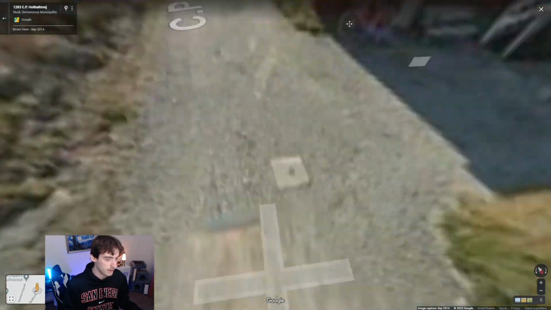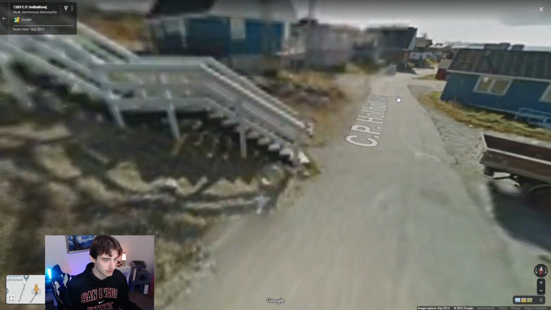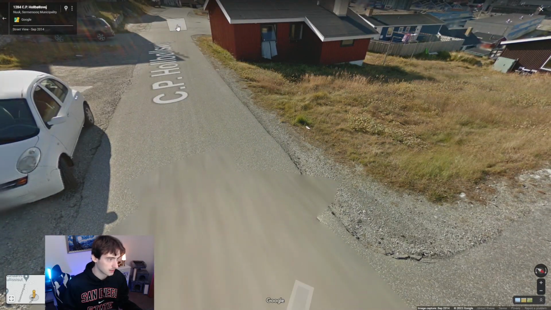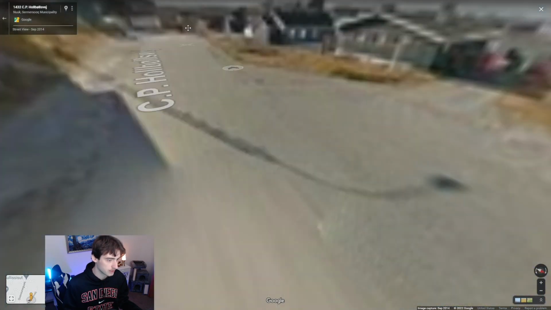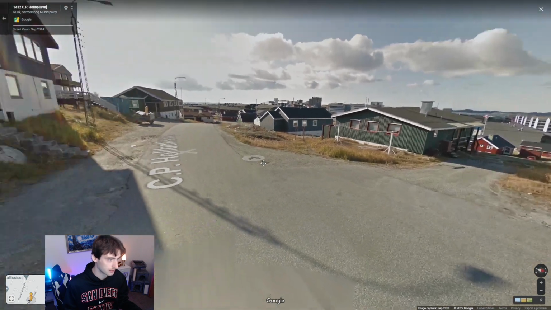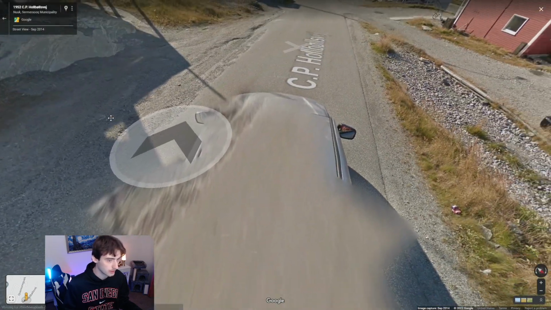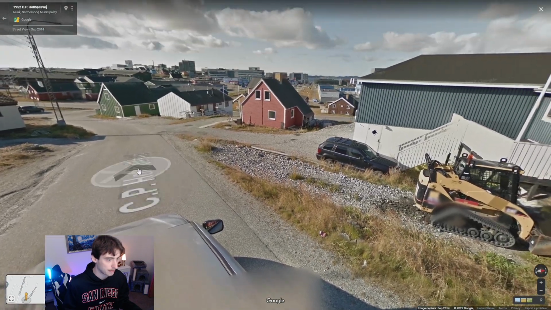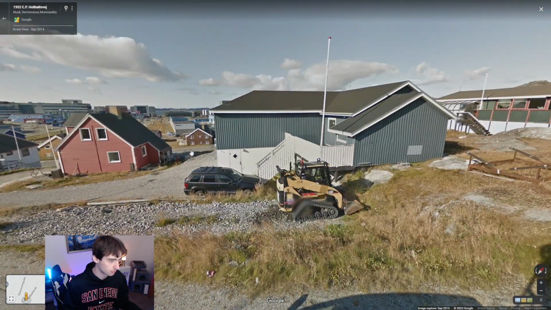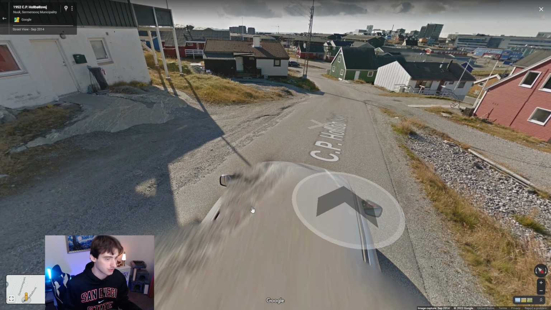But here we have the Google car. It's hard to see. Maybe we'll move a little bit here to the actual road. But it kind of looks like this. And I thought I had a roof rack, but apparently it does not. But you can see the Google car. And this is in the capital city of Greenland, which is Nuuk. So yeah, here is the Google car. You know, this is what Greenland looks like. It's got a lot of different colored buildings, a lot of red. You know, it's pretty identifiable when you're in Greenland, and this car certainly helps.